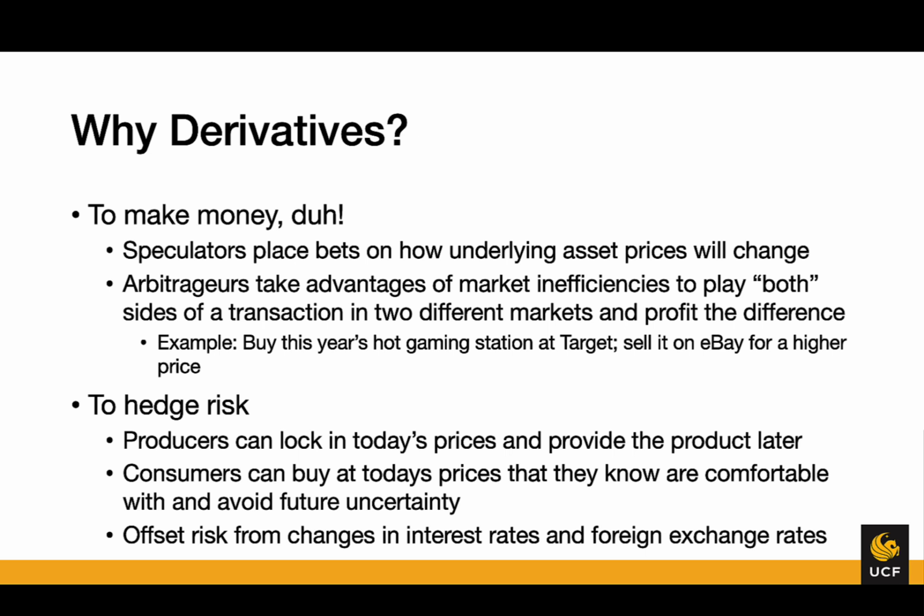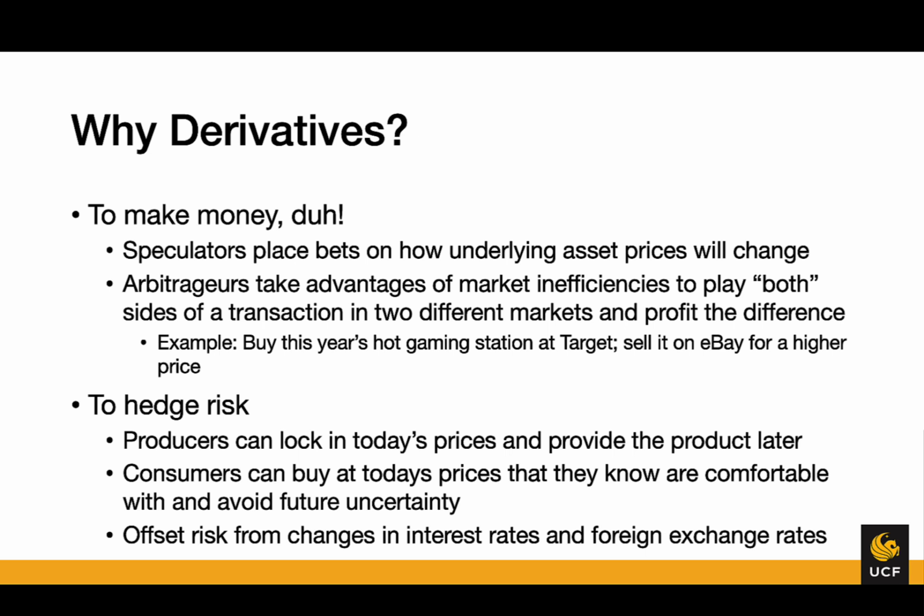So what will happen is these arbitrageurs will go in, buy the new hot game at the manufacturer's price, then turn around and sell it on eBay for a higher price. Not exactly what the manufacturer had in mind. But if the market demand is there, they will be able to make a profit because they're able to charge more than what the original store was able to charge.